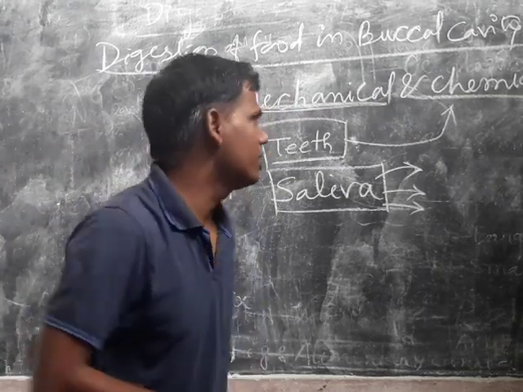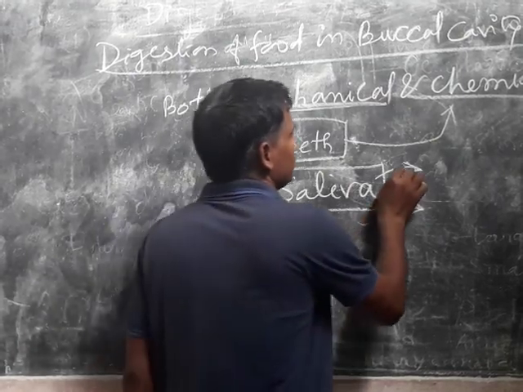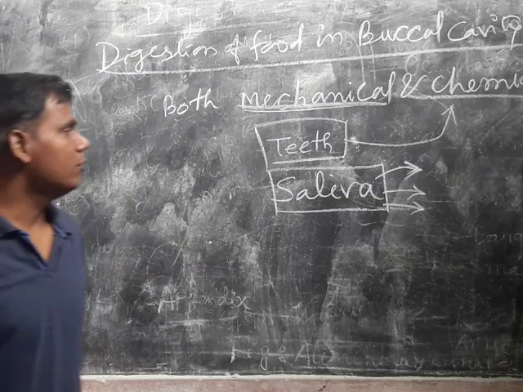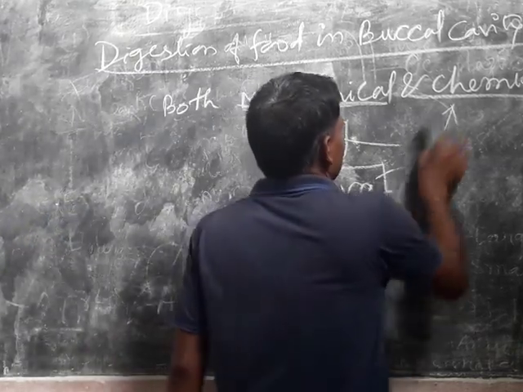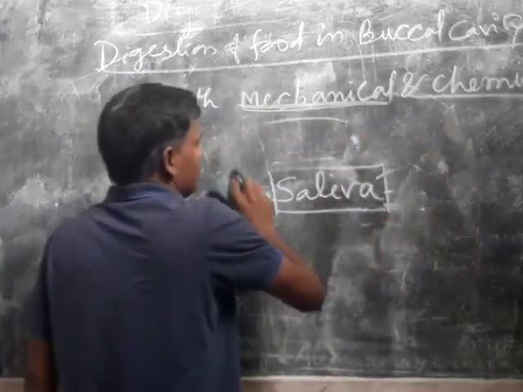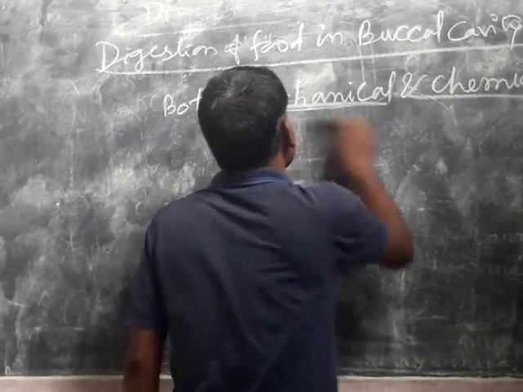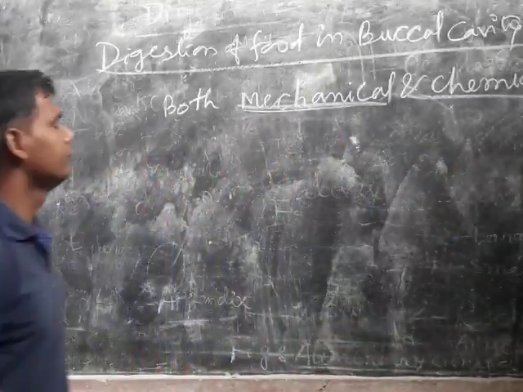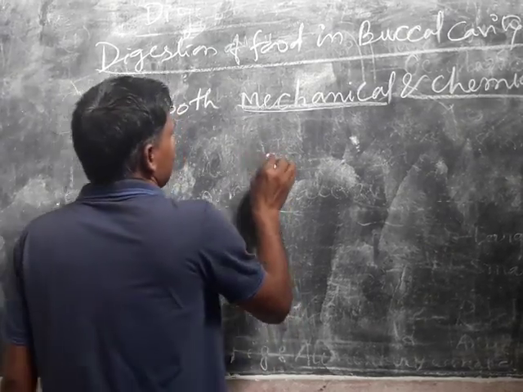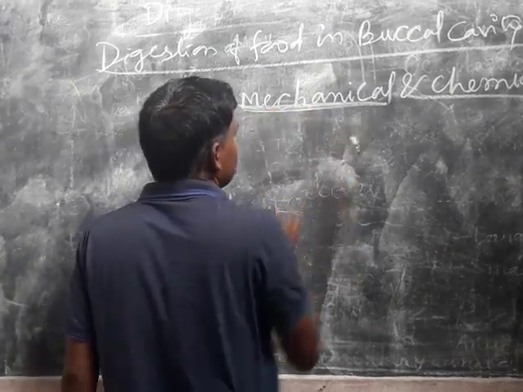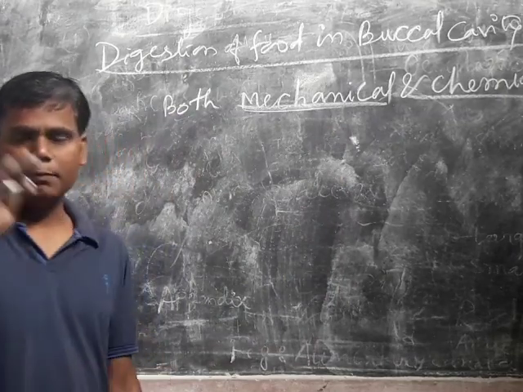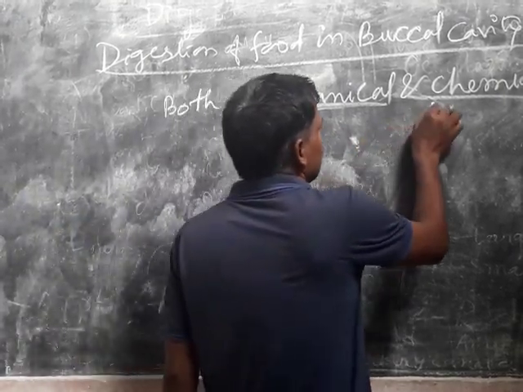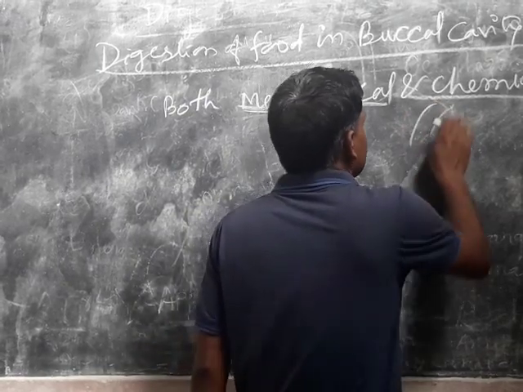Through these holes, saliva comes to the mouth. The food mixed with saliva. Now, saliva is slippery in nature, so it makes food slippery and helps easily pass food to the digestive tube.